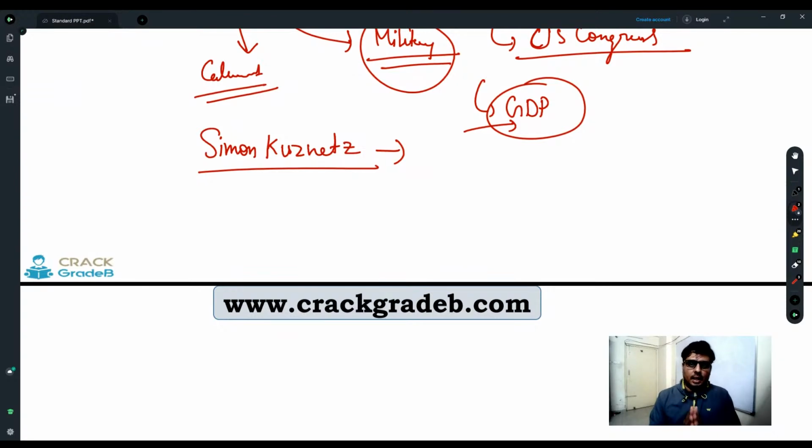What does empirical mean? I have used this term empirical in nature. When I say that our economy is rising, that is one generic statement: our economy is rising. But if I tell you our employment rate was this, now it is this. Our GDP rate was this earlier, now it is this. Our savings rate of entire India, earlier it was this, now it is this. So I am telling you in terms of more data and stats, and on the basis of data and stats, I am telling you the country is progressing. So there is a way of just telling in a political way that my country is progressing or not progressing, and there is a way with the basis of empirical data.